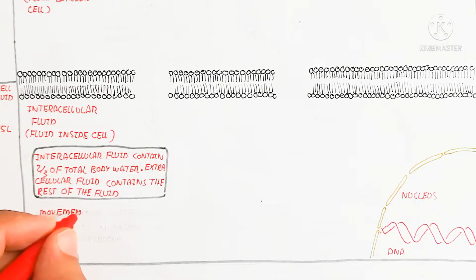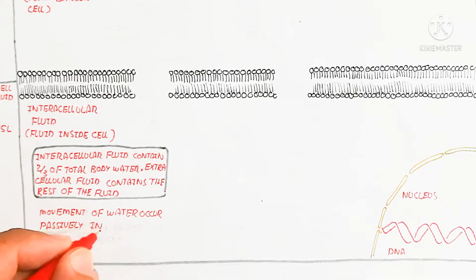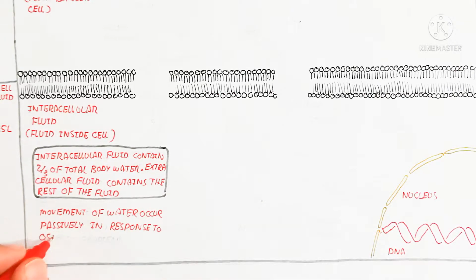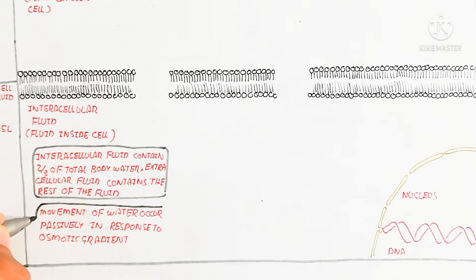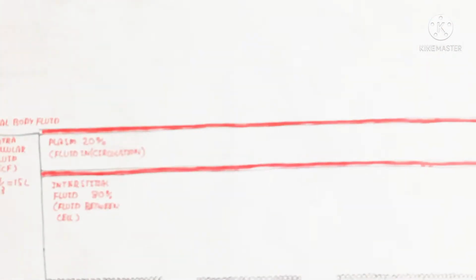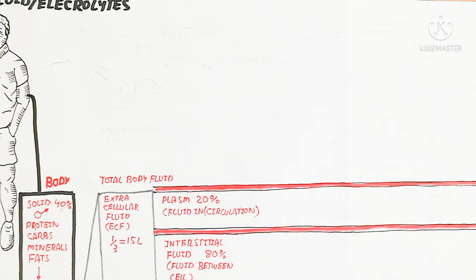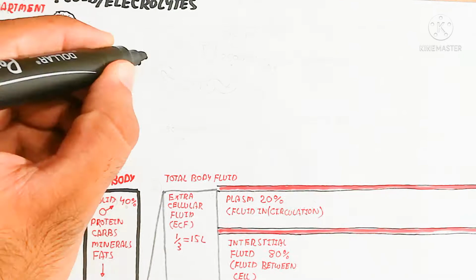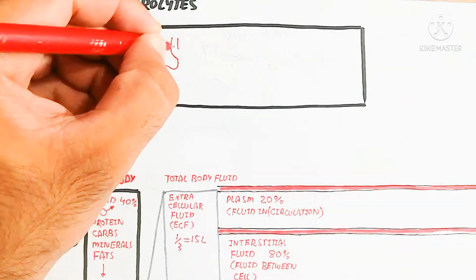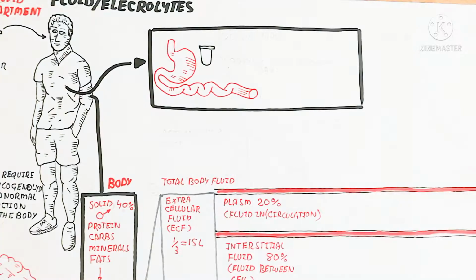On the other hand, the movement of water occurs passively in response to osmotic gradients. It means the creation of osmotic gradients will lead water to move inside. So let's begin to understand that. Remember, inside the cell are protein and phosphate, which are anions, and this anion is important, as it contains a negative charge.